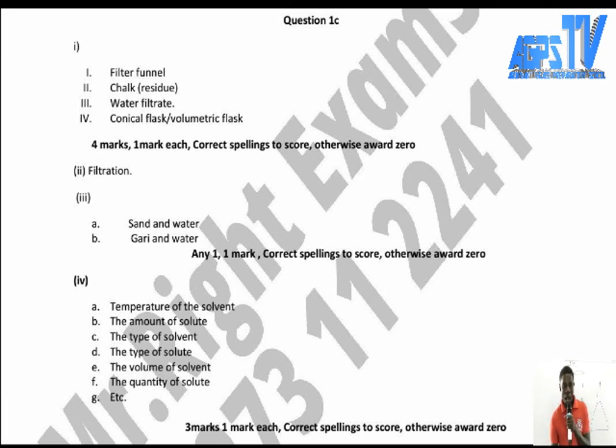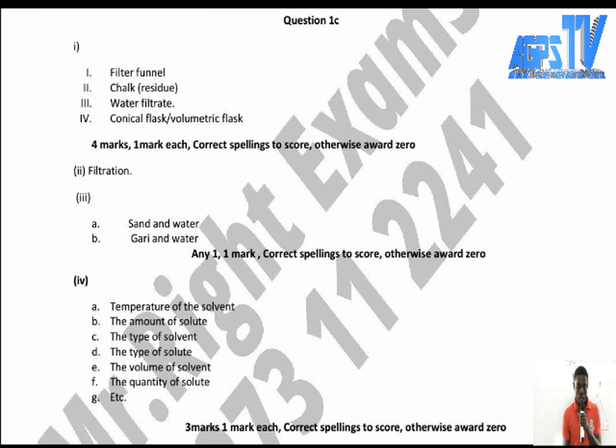Let's go to IV. Last one. So IV, we have the factors that affect the rate at which the solute dissolves in the solvent. We have the temperature of the solvent. The temperature of the solvent is very important. If it has a high temperature, it will dissolve faster. The amount of solute also matters. If the solute is more than the solvent, it will take some time for the solute to dissolve in the solvent, and this solution will be a concentrated or saturated solution.